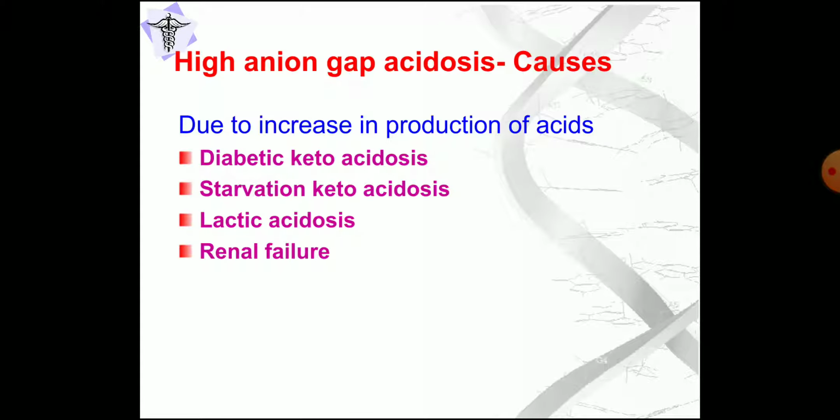Now, what are the causes of high anion gap acidosis? It may be due to increased acid production, that occurs in diabetic ketoacidosis, starvation ketoacidosis, lactic acidosis, and renal failure. Diabetic ketoacidosis, you have studied both of these. You have studied when there is excess production of ketone bodies, that is acetoacetic acid and beta hydroxybutyric acid, that is producing excess acids. So there will be more acidosis. Then lactic acidosis, again lactic acid production is high. Renal failure, where the reabsorption mechanism of bicarbonate or the production and secretion of hydrogen will be defective.